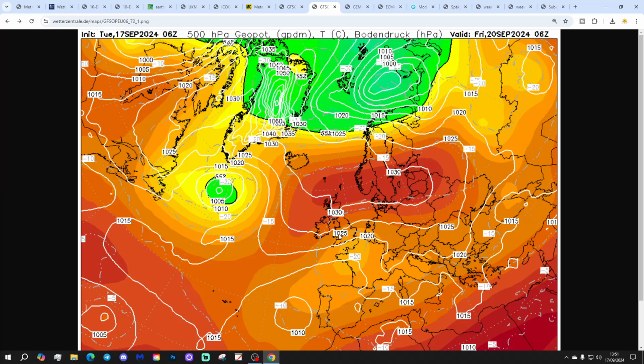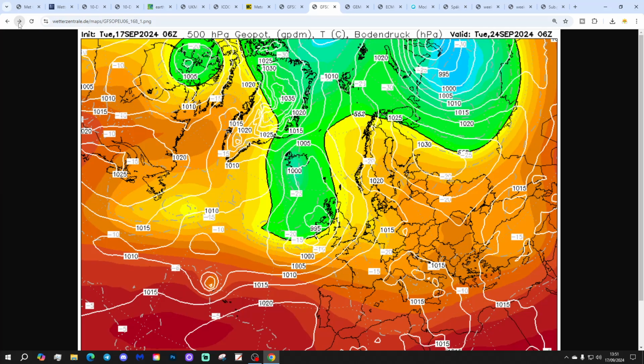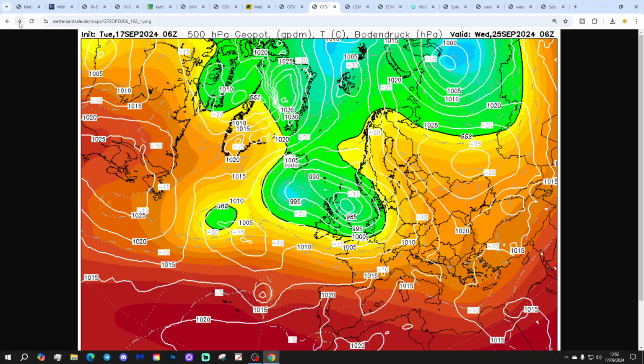GFS 6 then, by comparison, shows that high pressure, again, bringing lots of dry and fine weather, but over the weekend, the thundery low comes up from the south, trough sits over the country for the early part of next week, and then low pressure starts developing out in the Atlantic. So a more unsettled middle part to next week with GFS 6 there, compared to the midnight run.